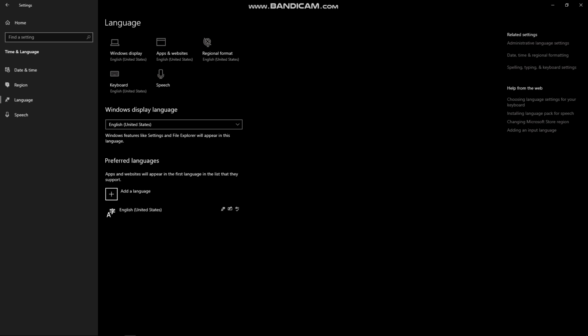The next solution that we are going to do, we'll need to click on the keyboard on the upper part of your screen, and then in here you'll need to select your preferred language. By performing this simple step, you might be able to fix the problem that you have with your keyboard.